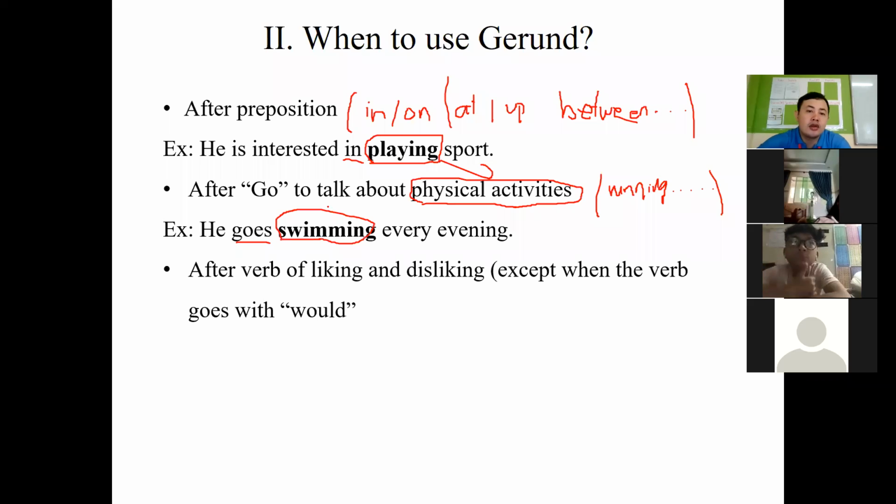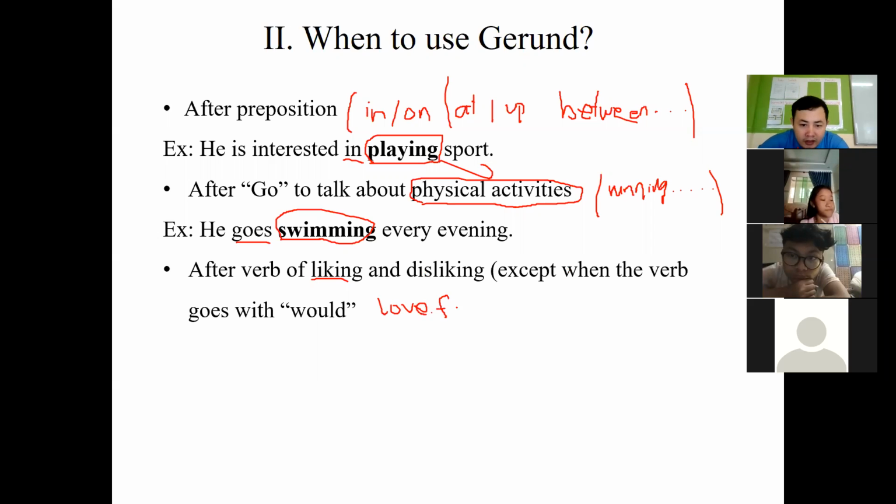Okay, the next use of the gerund is after the verbs of like and dislike. The verbs of like, for example love, right? Love is also a verb of like.